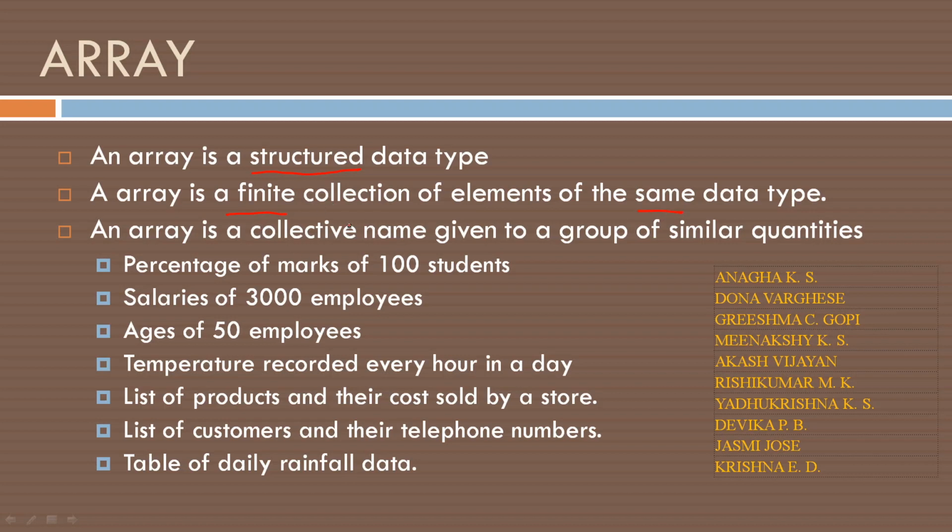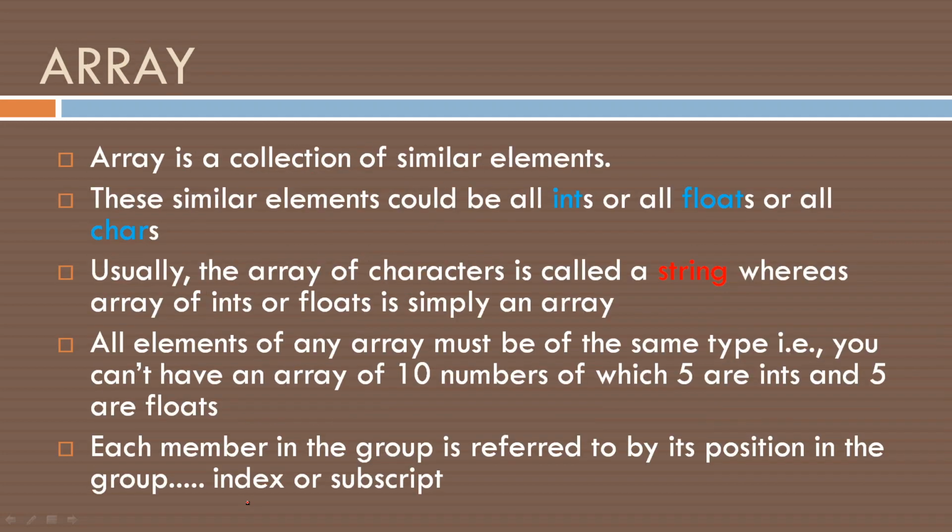It's a collective name given to a group of similar quantities. For example, an array can be the percentage of marks of 100 students, salaries of 3,000 employees, ages of 50 employees, temperature recorded every hour in a day, list of products, their cost, list of customers, telephone numbers, table of daily rainfall data. These are all examples of arrays. The thing we need to notice is that it's of the same data type and it should be finite.